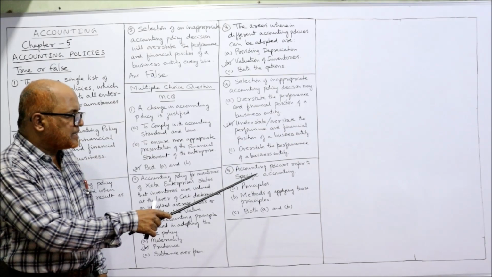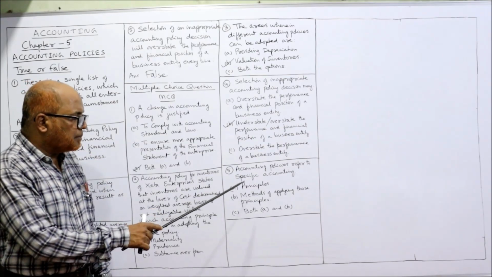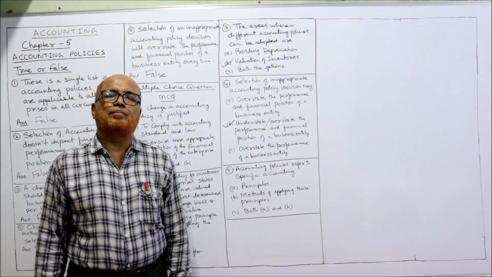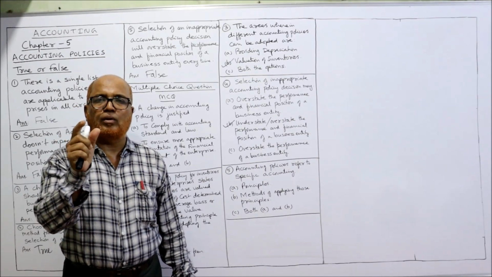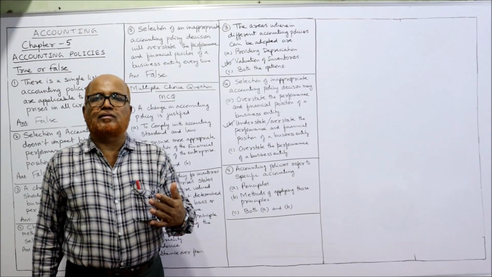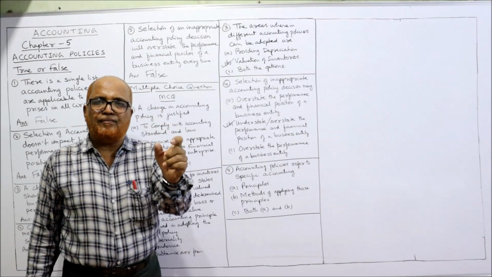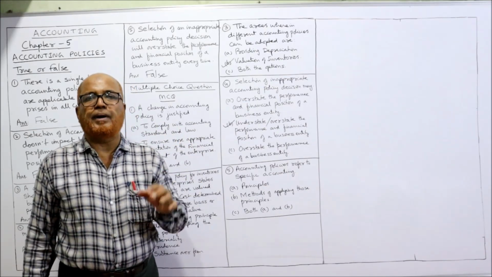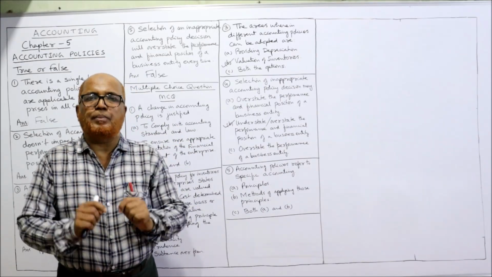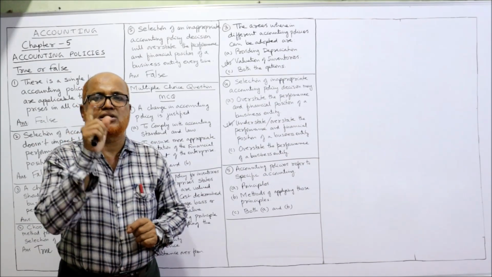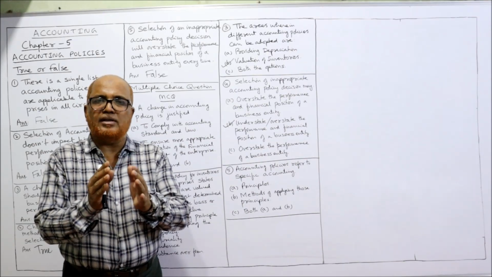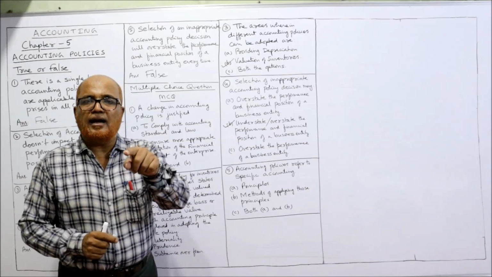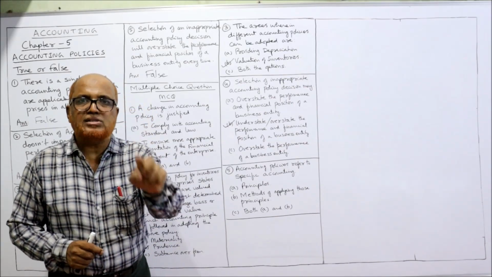Accounting policies refer to specific accounting principles, methods of applying those principles, both A and B. In the last video, I have explained the meaning of the term accounting policy. Again, I repeat, accounting policy is the specific accounting principle and the methods of applying those principles by an entity in the preparation and presentation of financial statements. So accounting policy means two things. First of all, specific accounting principles. Secondly, methods of applying those accounting principles.